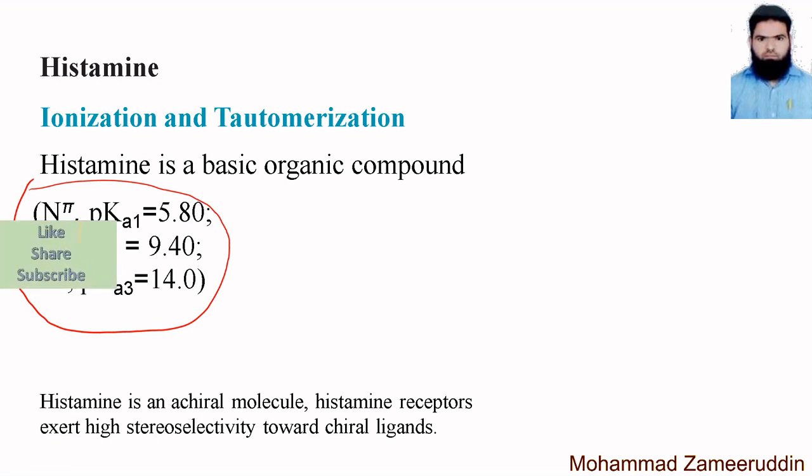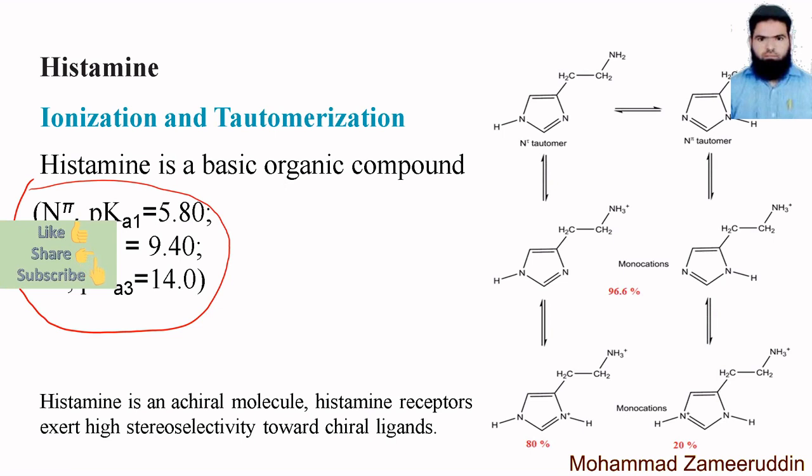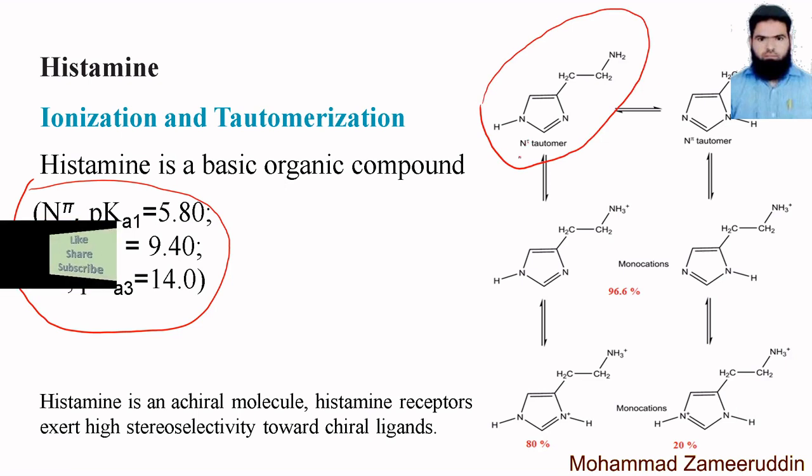Histamine exists in different tautomers in our body. So what are these tautomers? Let's see. These are the tautomers in which histamine exists. If you see the left structure, this is called the N tau tautomer. Why is it N tau?